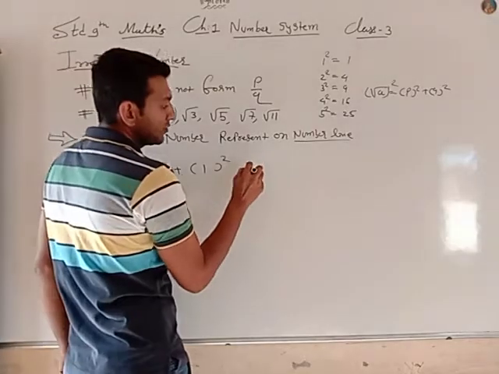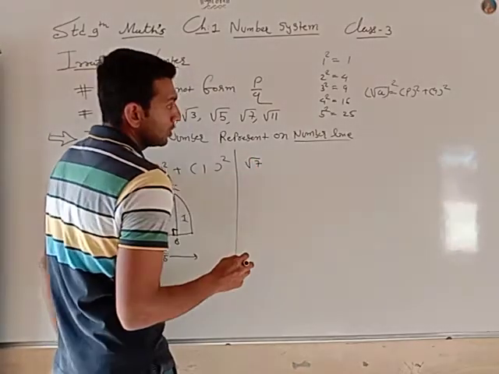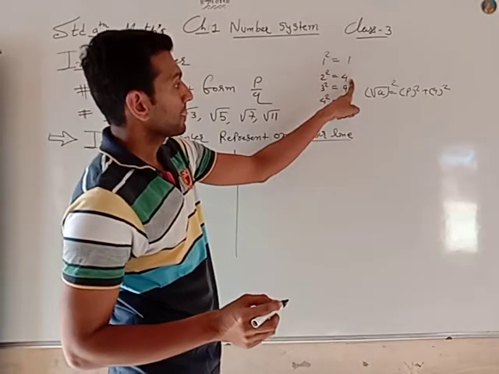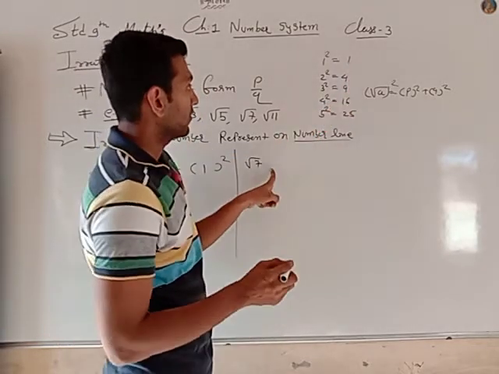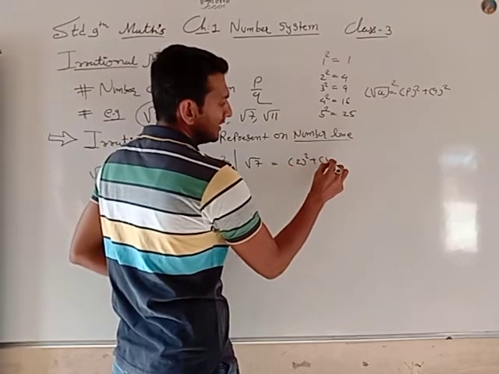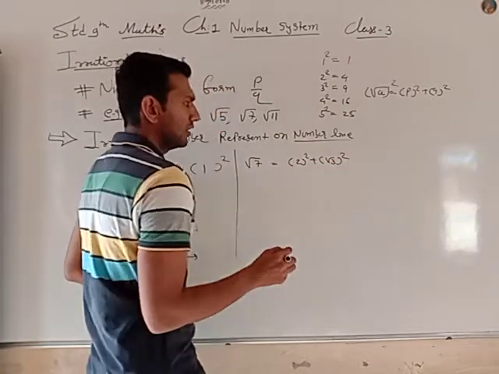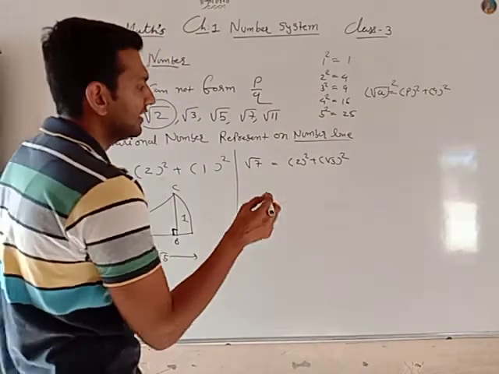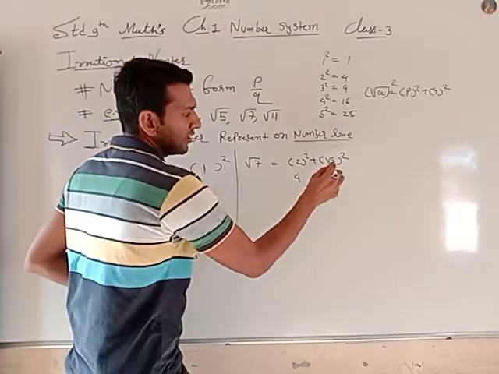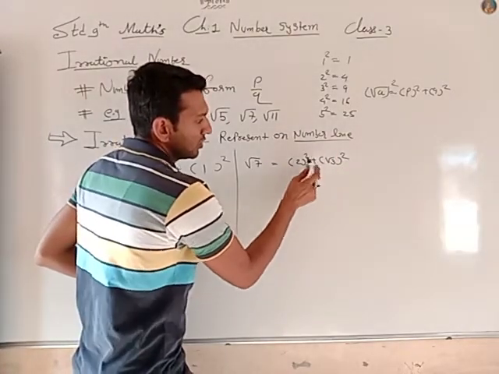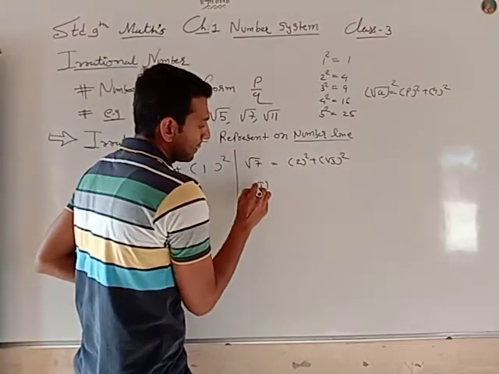Now let's try root 7. So root 7 means 4, and 4 means square of 2, and the square of root 3. Square of 2 is 4, square and square root cancel, 3. I got 7. Okay, correct. So what is root 3?